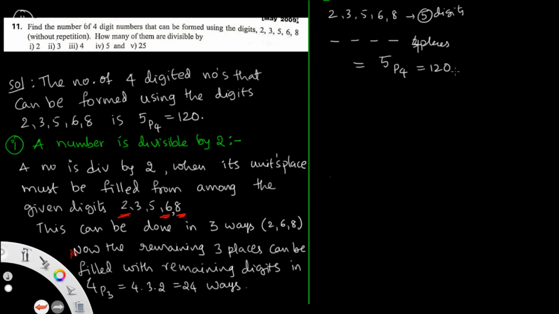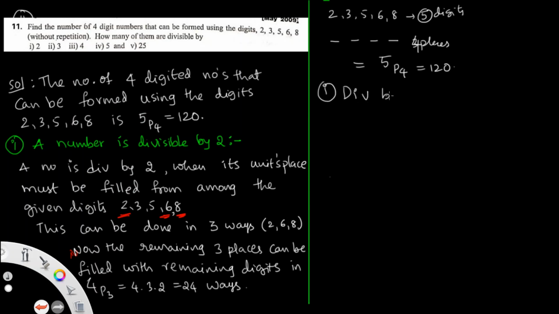The question asks how many of them are divisible by 2. Out of 120 numbers, how many are divisible by 2?